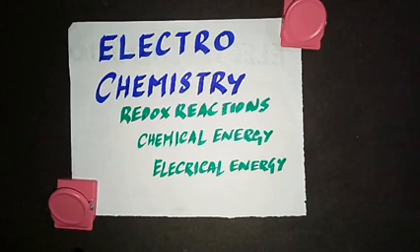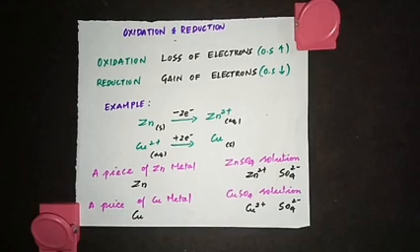Before we move into the main topic, let's recall redox reactions which we learned in grade 11. Before talking about redox reactions, let's recall oxidation and reduction. When we say oxidation, here we mean loss of electrons. When a species loses electrons, then we can say that species has undergone oxidation.